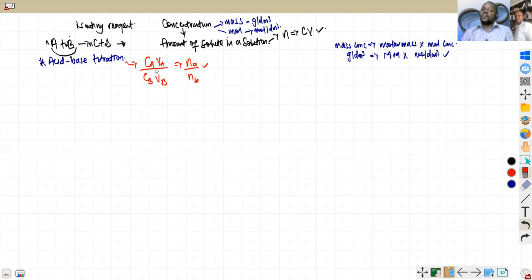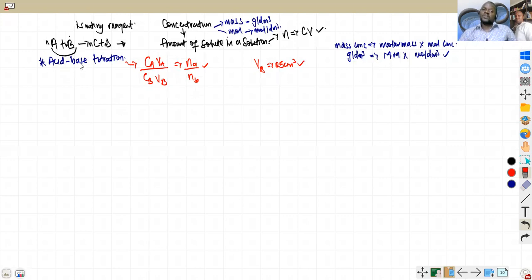CA is the concentration of acid. You all know this. And here we say the volume of base is the volume of the pipette, taken as 25 centimeter cube here in my country, Nigeria. So all these are basic things which are needed as we move forward under the question bank.